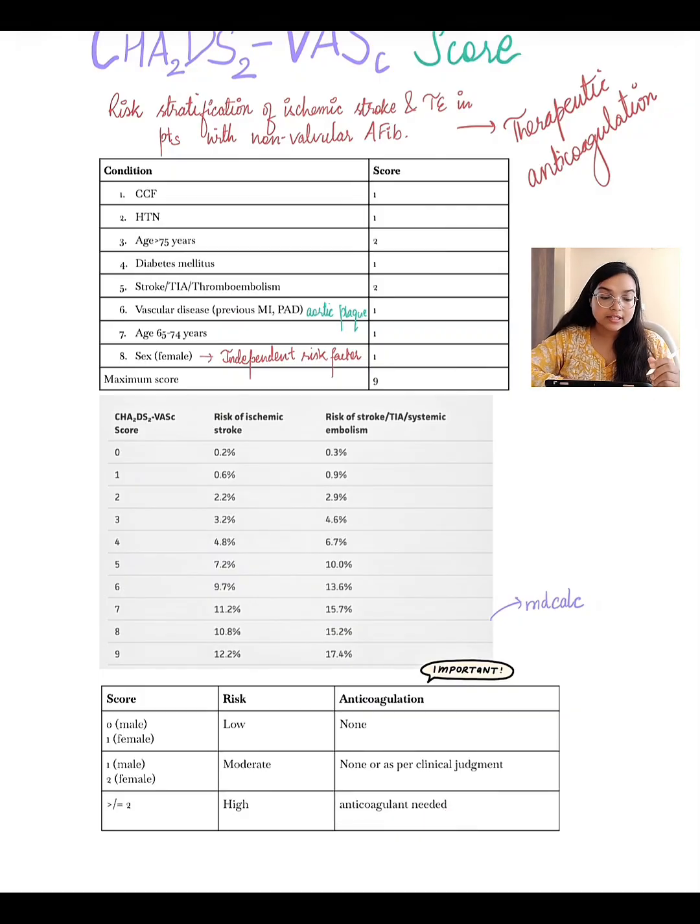Before starting anticoagulation, there is something called the HAS-BLED score. The HAS-BLED score is used to estimate the risk of bleeding in patients with atrial fibrillation before starting the anticoagulation therapy or during the continuation of the anticoagulation therapy for long term. So that is about the CHA2DS2 score.